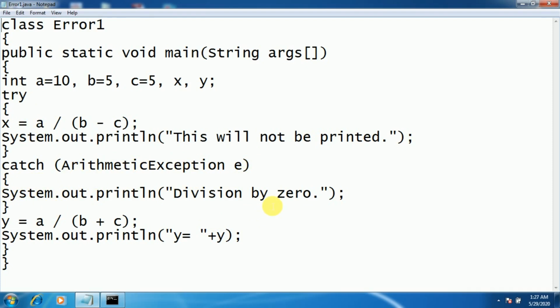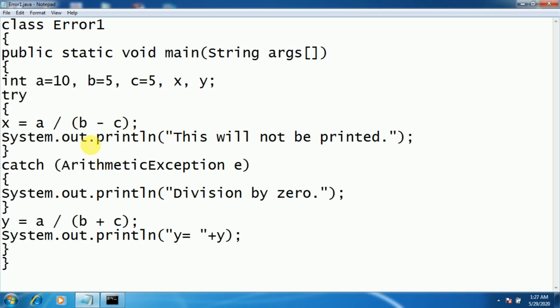Then at the end of the catch block, y = a / (b + c), another operation we have performed on these three variables. So it's 10 divided by 5 plus 5, again 10 divided by 10, which is nothing but 1. So the y value will show you 1. This is exactly the try and catch block we can use in a program. Remember, the system.out.println statement in the try block will not be printed.